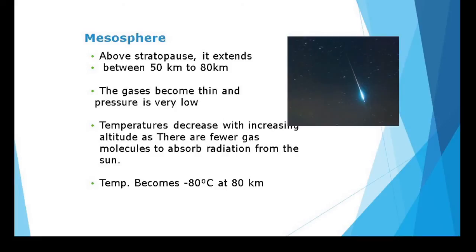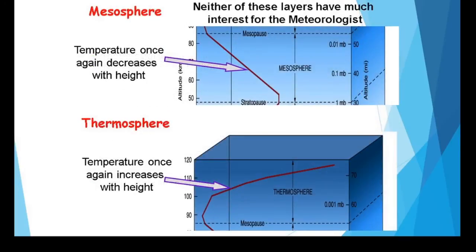Temperature decreases with increasing altitude as there are fewer gaseous molecules to absorb radiation from the sun. Temperature becomes minus 80 degrees Celsius at 80 kilometers. Again, over here we can see that there is a decrease of temperature with increase in height because the air is very thin and it has very low density.